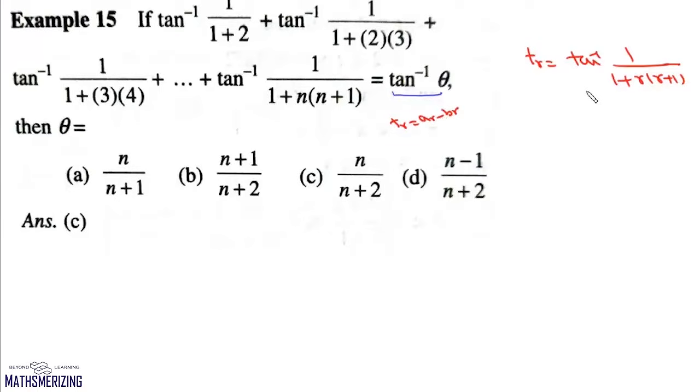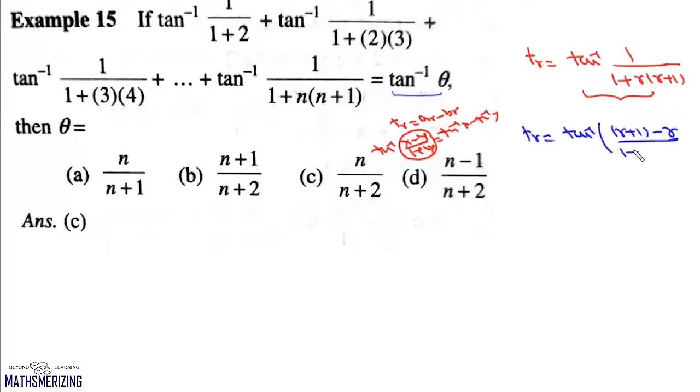So we have to introduce a minus sign here, and we know that tan inverse of x minus y upon 1 plus xy is tan inverse x minus tan inverse y. So if we can express this tan inverse in the form x minus y upon 1 plus xy, then this problem will be simple for us. Now for this question, we can write this TR as tan inverse, and we can write the numerator as R plus 1 minus R upon 1 plus R into R plus 1. So this is tan inverse x minus y upon 1 plus xy, which we can write as tan inverse R plus 1 minus tan inverse of R.